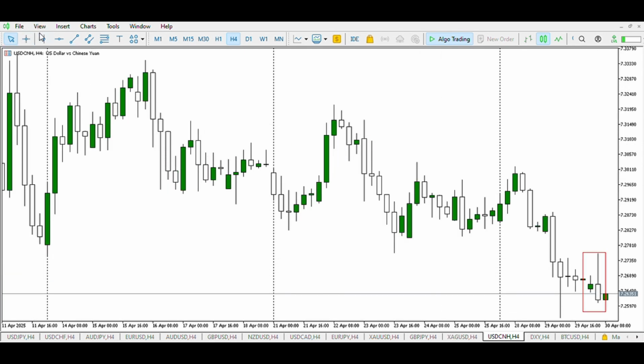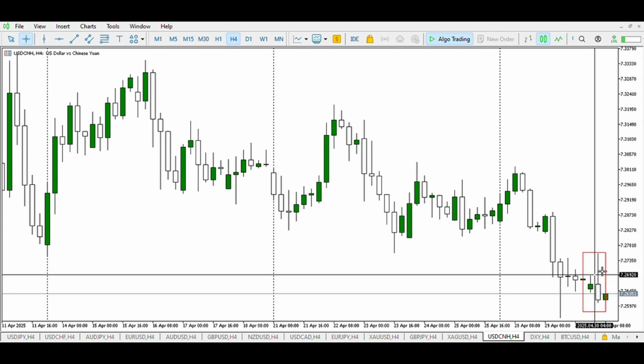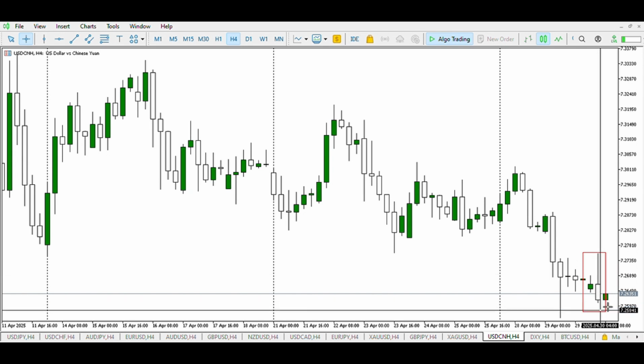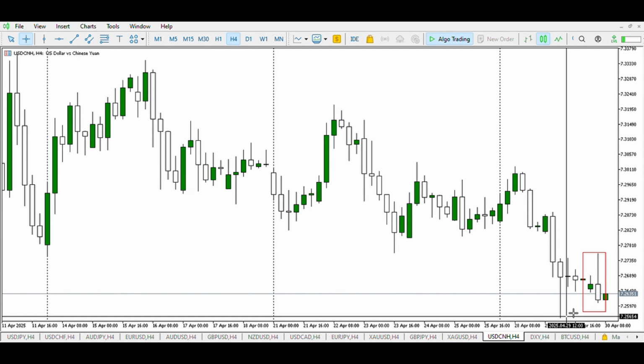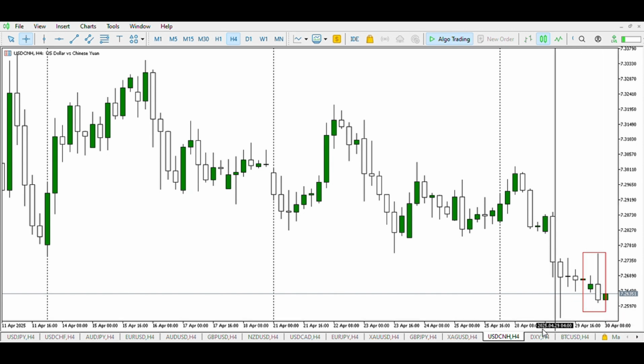On USD CNH we can see a similar pattern to silver. This is an accumulation of buyers, a manipulation of buyers to the upside, price going against them. This is a classic AMD. So we expect the low of yesterday to be taken out, liquidity should be grabbed, and we can expect that the US dollar will weaken against the CNH.